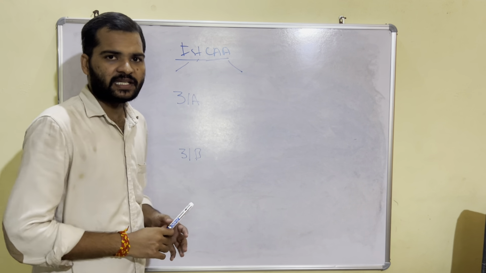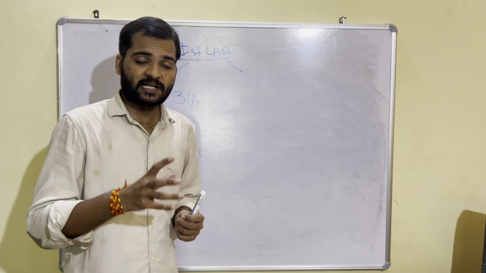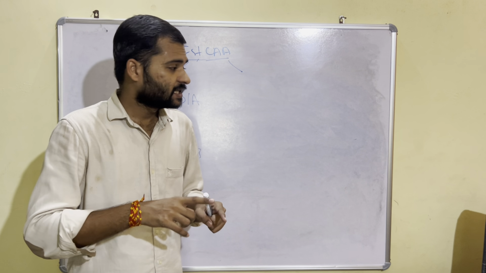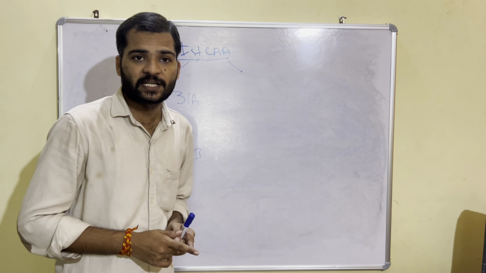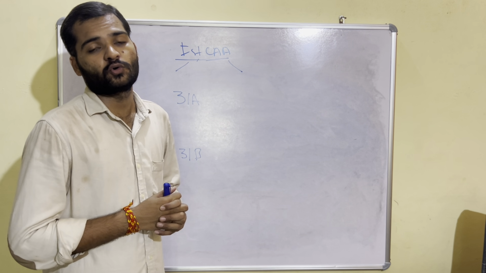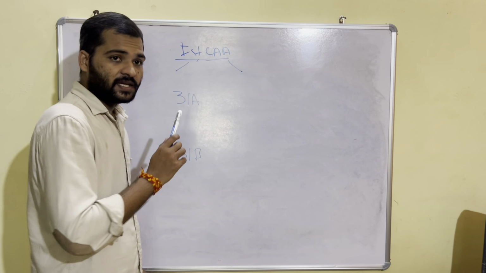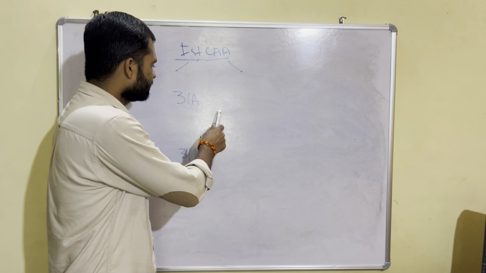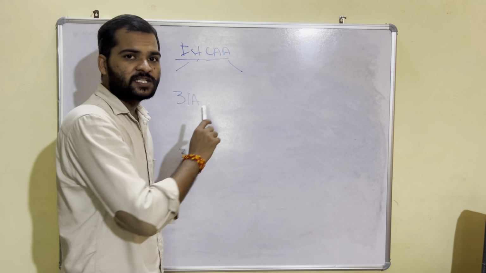Article 31A clearly mentions 5 grounds on which the government can bring a law. If the government brings a law to achieve the objective of these 5 grounds, then this law cannot be challenged in a court of law. It means the government gave immunity to the law if it achieves the objective of these 5 grounds.